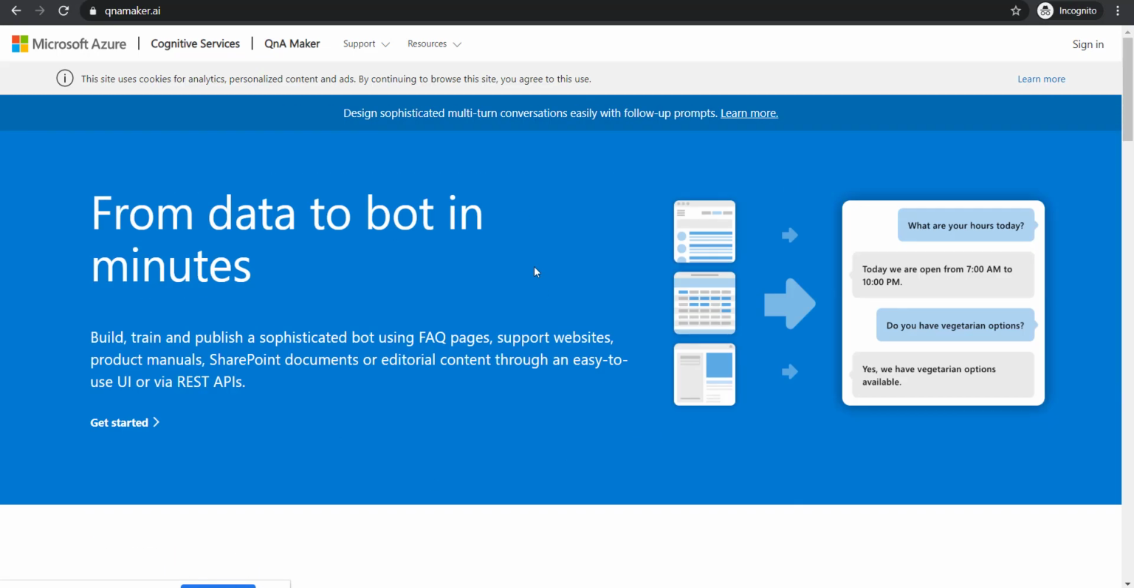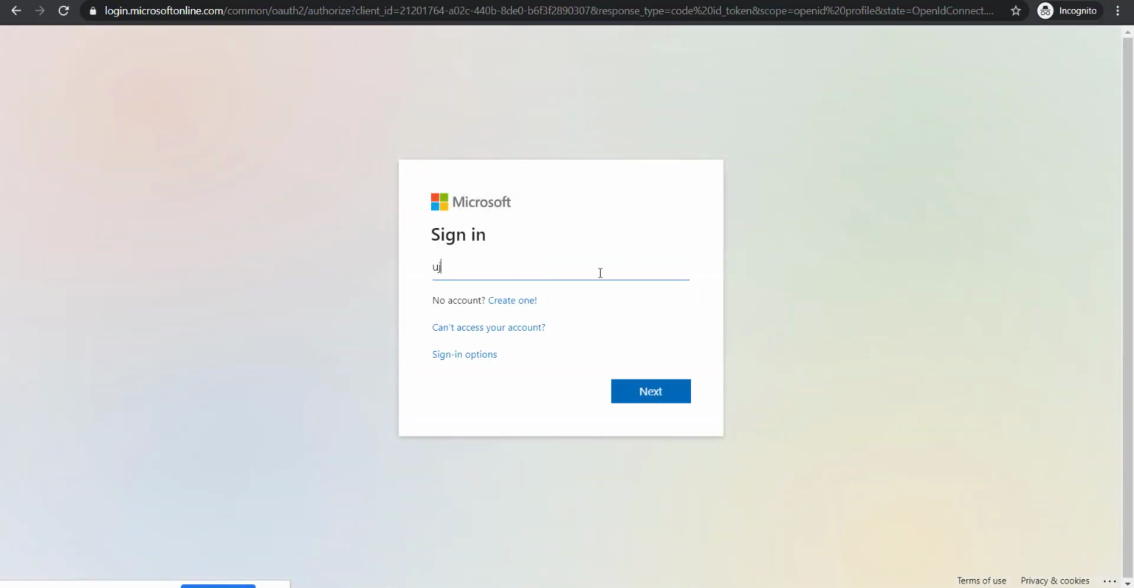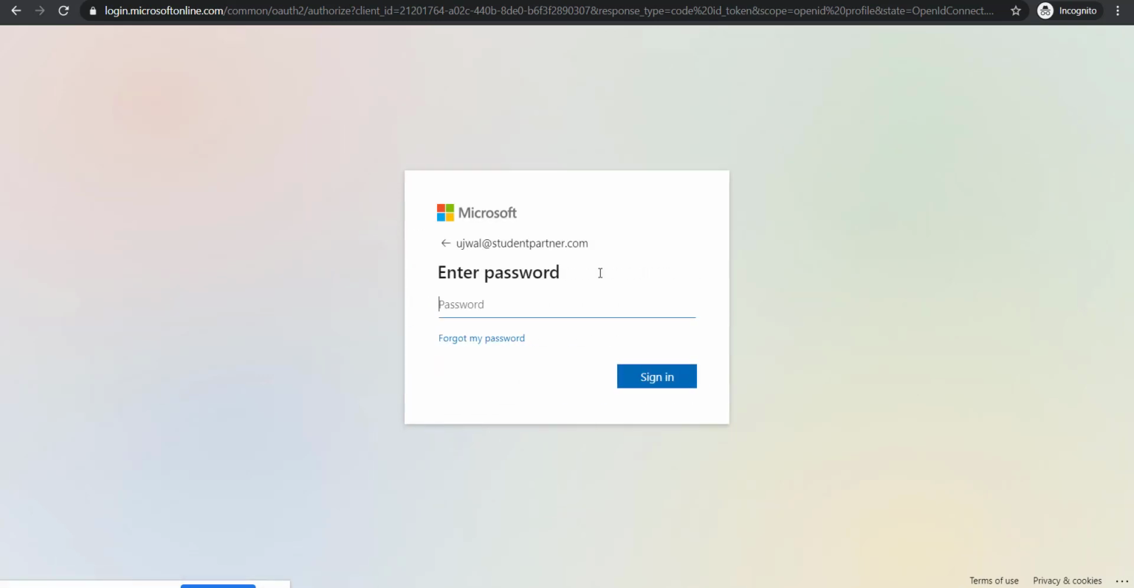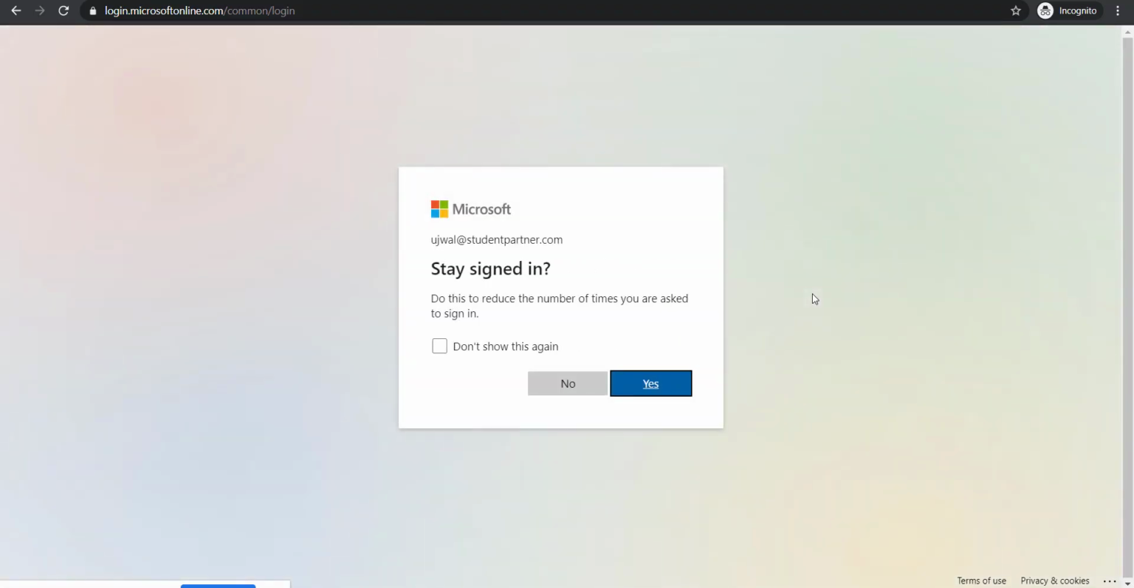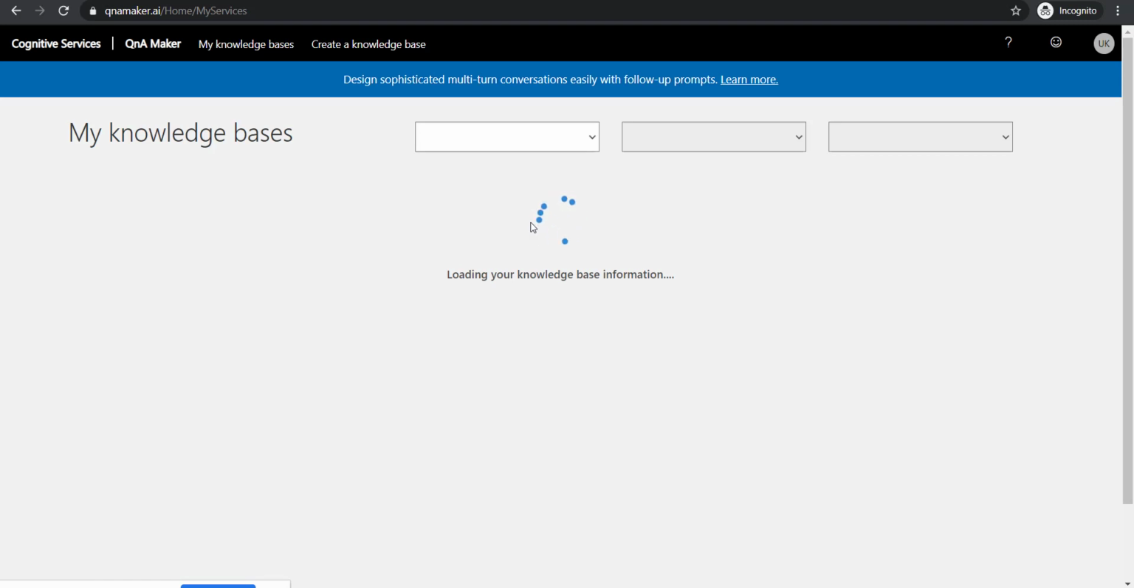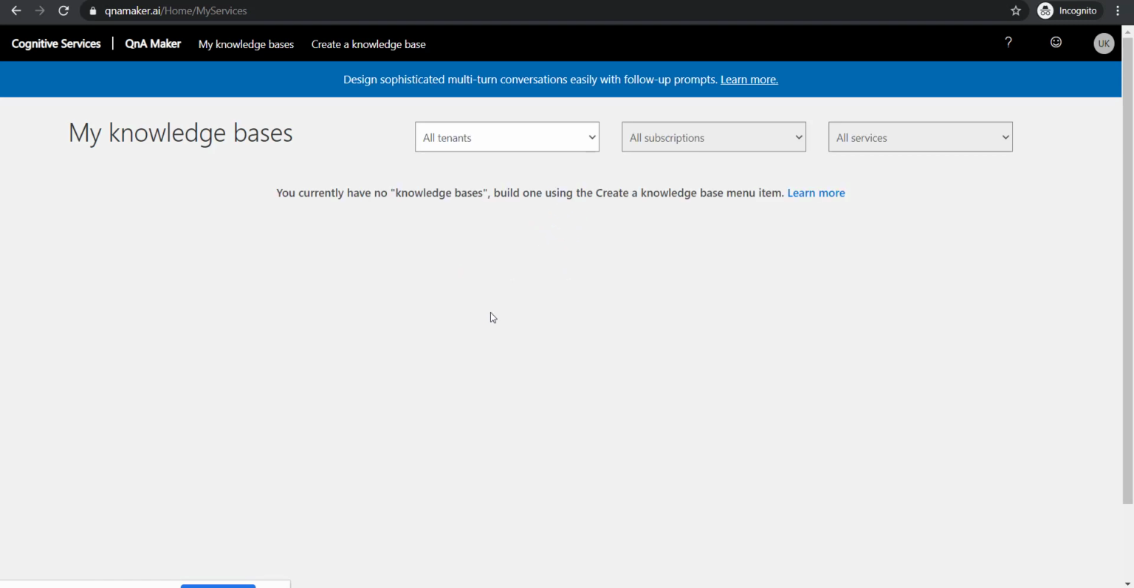So we go to the website as step one, and we sign in with any of our Microsoft account or Azure account. Since I am a Microsoft student partner, I'll be logging in from my account, right? So really simple process. Once we are logged in to qnamaker.ai, now we have to create our own knowledge base. Knowledge base is something where all your data is stored and trained, and when you later make a request, suppose you ask a question, where does that come from? It comes from a knowledge base, right?